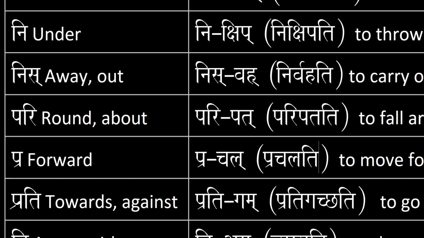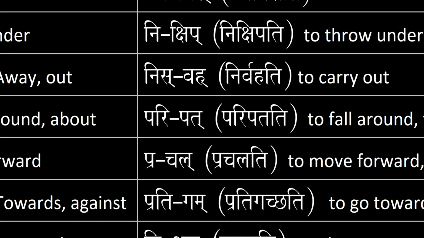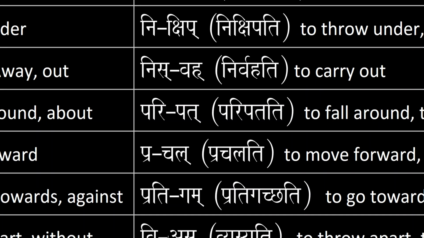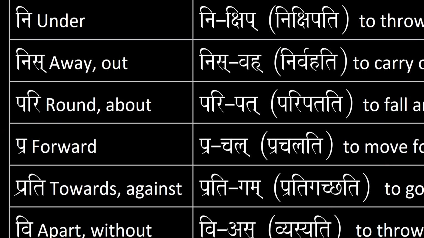Next, we have nis, which means away or out as a preposition. Vaha means to carry or to flow in the first conjugation. And nisvaha means to carry out. Third person singular, you end up with nirvahati. Nis becomes nir. Nirvahati with a ra with a halant, half ra, represented by that hook on top of the va.